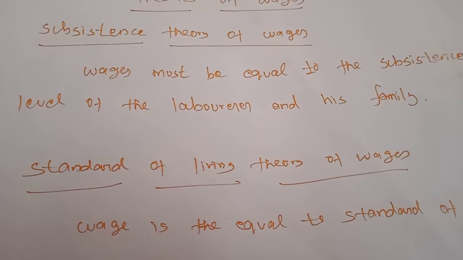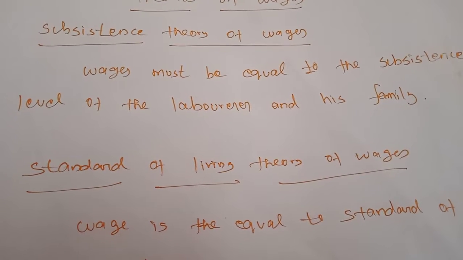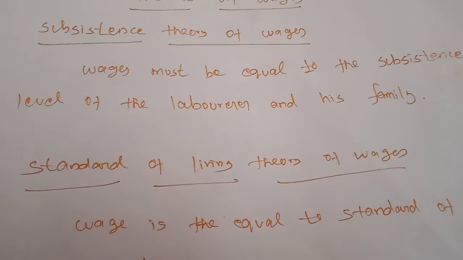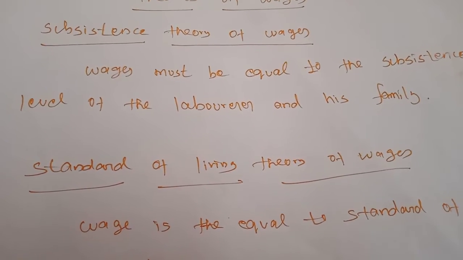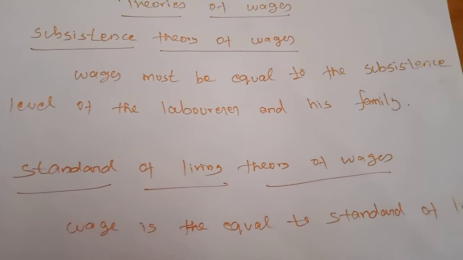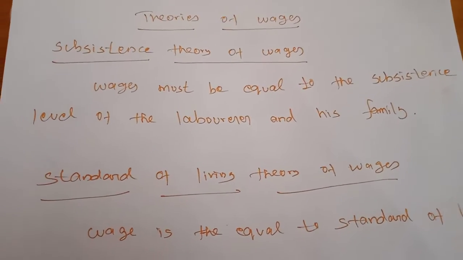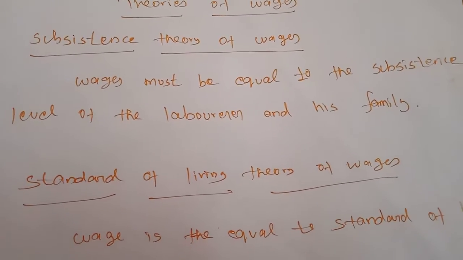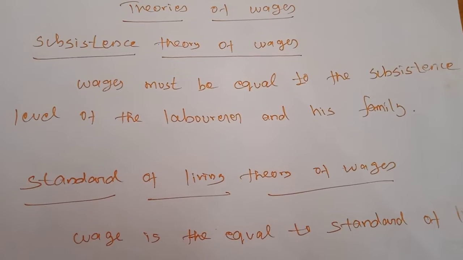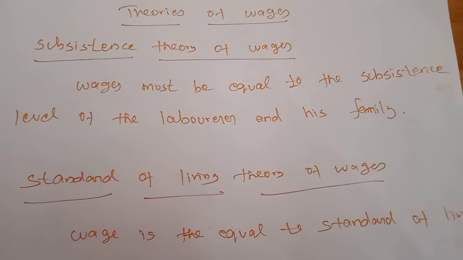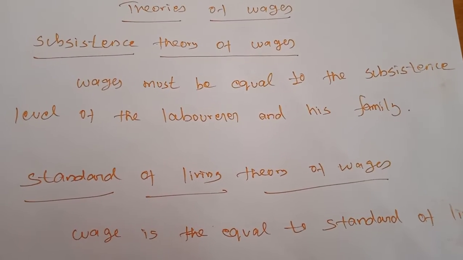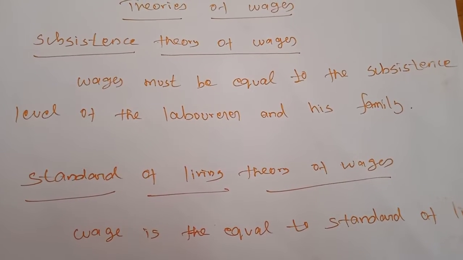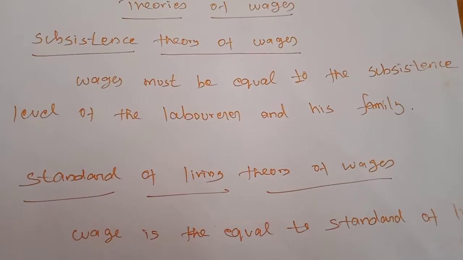But the trade union is not found in this theory. Next, this theory does not explain the differences in wages in different occupations. If there are different types of occupations, different wage rates will also be there. So on the basis of the occupations and the productivity of the labor, the wage rate will be determined. But the productivity and the difference in wages across occupations is also not explained.